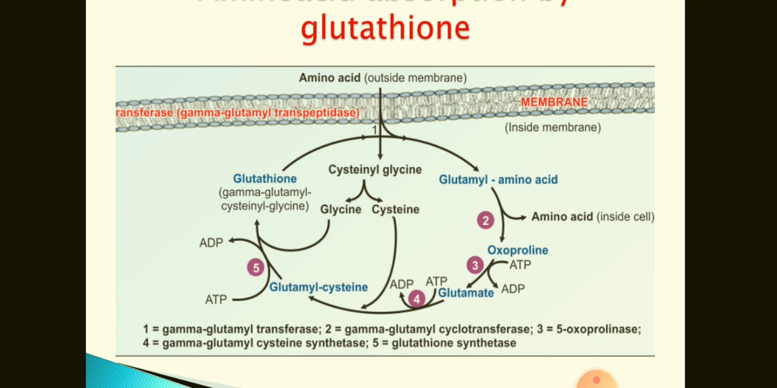This oxoproline so formed is then converted into glutamate, and it will react with cysteine to form glutamyl cysteine. Glutamyl cysteine then reacts with glycine to form glutathione, and glutathione will then again react with an amino acid to give the tetrapeptide. So this way this reaction goes on. This is a cyclic reaction. It is also called the gamma-glutamyl cycle for absorption of amino acids with the help of glutathione.